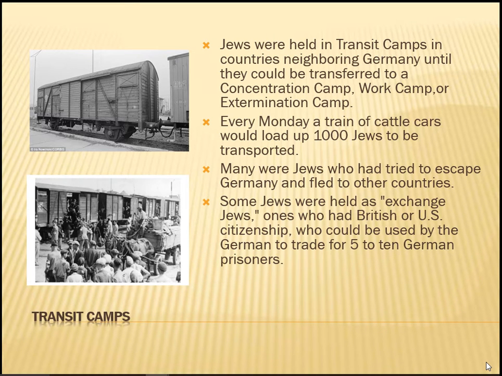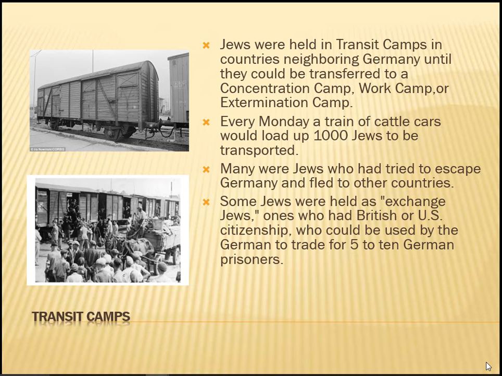In transit camps, Jews were held in neighboring countries of Germany, and they were transferred to concentration camps, work camps, and extermination camps. On Mondays, a cattle train would load up to 1,000 Jews, and they'd be transported back to Germany to the other camps.